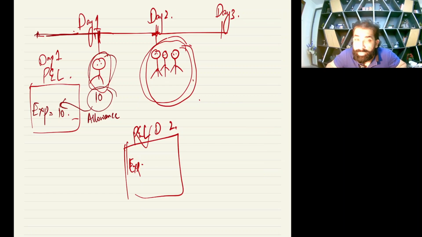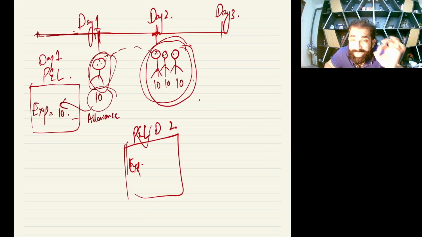Now what happens on day 2? On day 2, we have the same debtor still there, plus 2 more debtors. At the end of day 2, we have one previous existing debtor of 10,000, and 2 more debtors of 10,000 each, so a total debtor of 30,000.